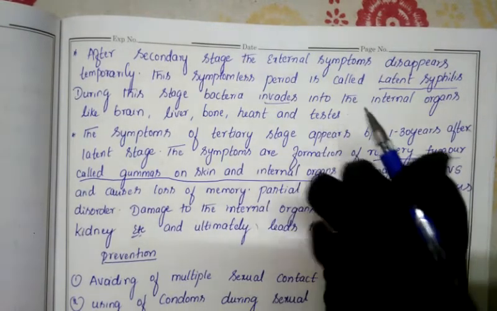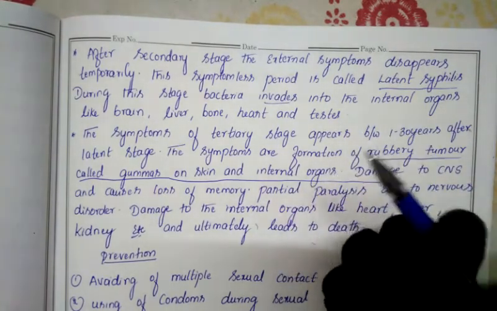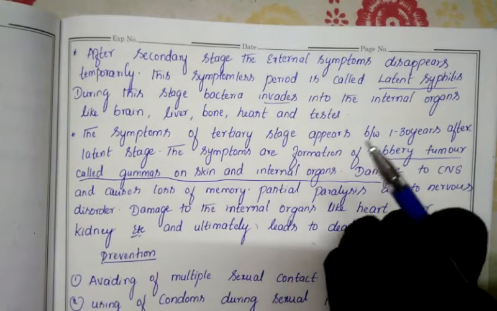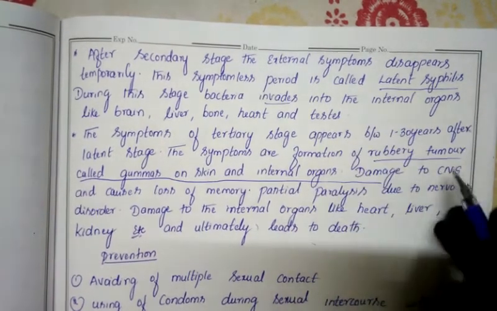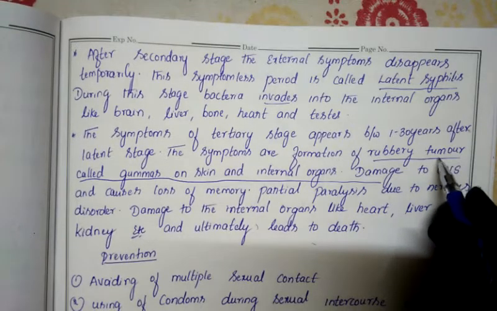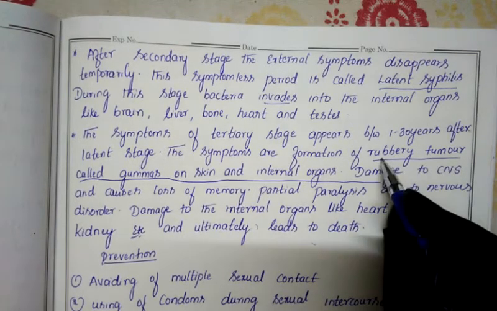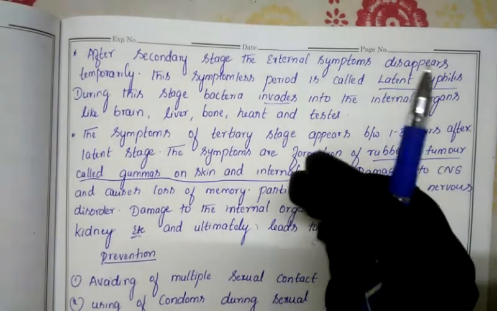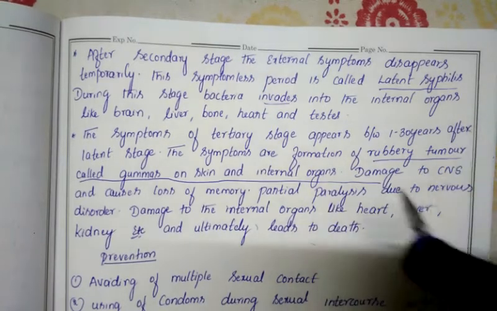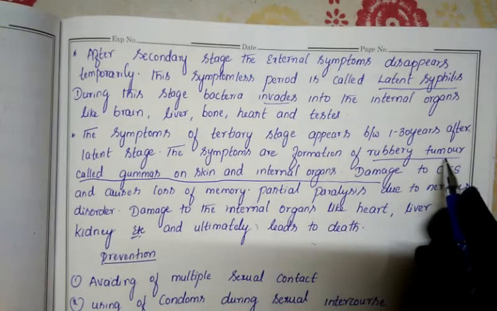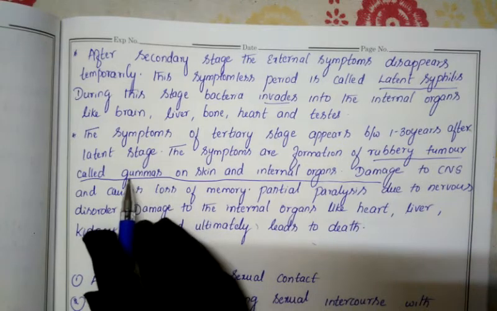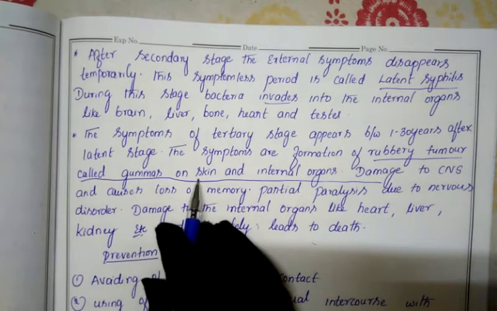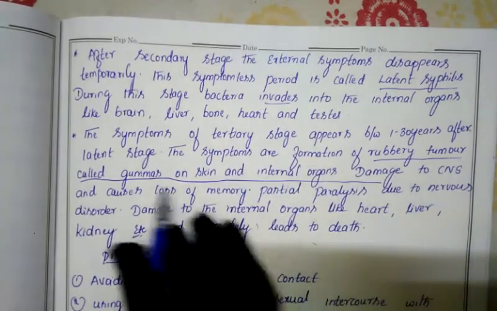Tumor means gadde. In English they say tumor. So an unwanted growth-like structure will start appearing, and that tumor will be rubbery, like the rubber we see. In the same manner this tumor will be present. The tumor we are calling a gumma. And where will it appear? It will appear on the skin, on the body.